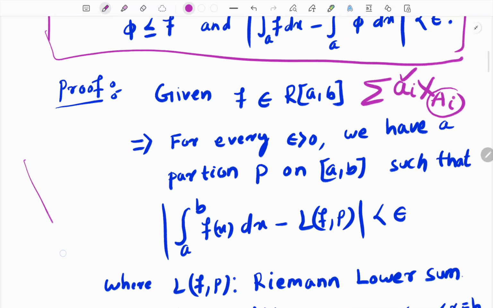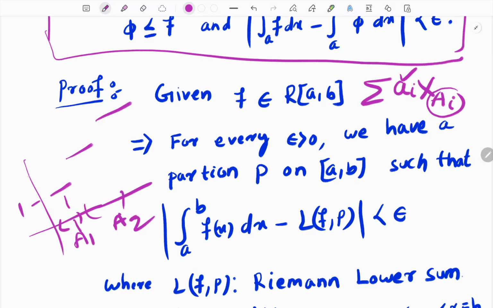If you plot the graph of a simple function, it is a step function. On the set A1 it takes value 1, on the set A2 it takes value 2, on the set A3 it takes value 3. So the simple function looks in this way.